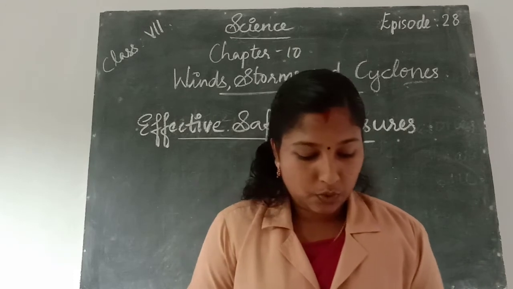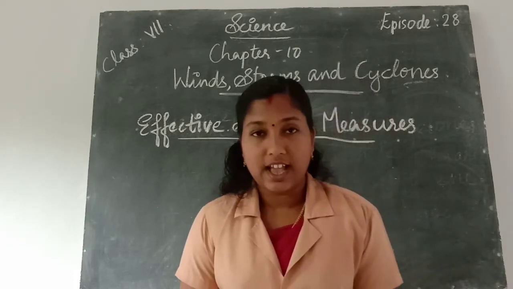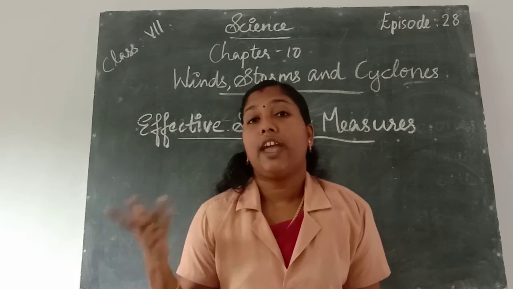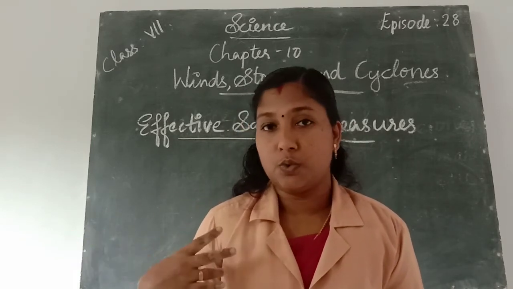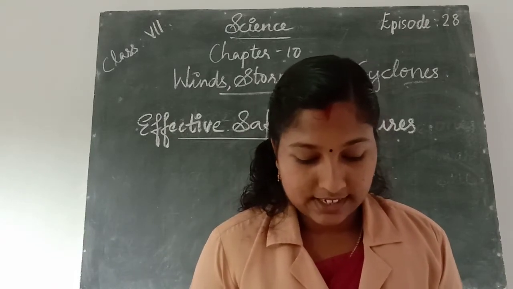Okay. Next, in the present scenario, advanced technology has helped people to know about the cyclones.